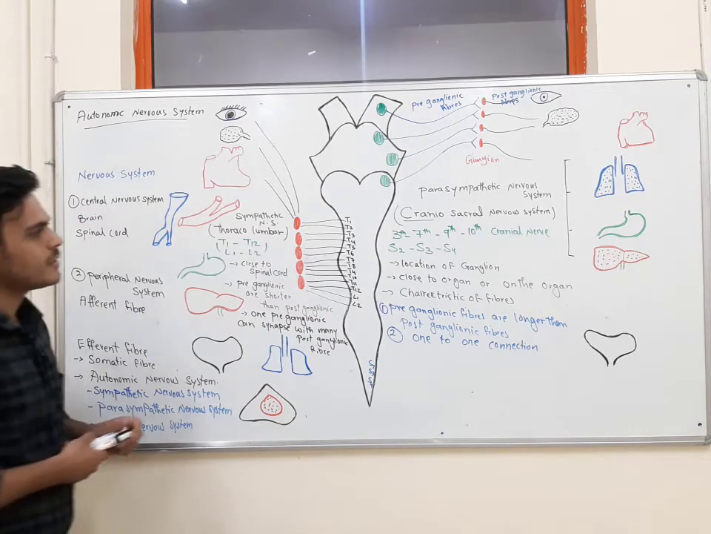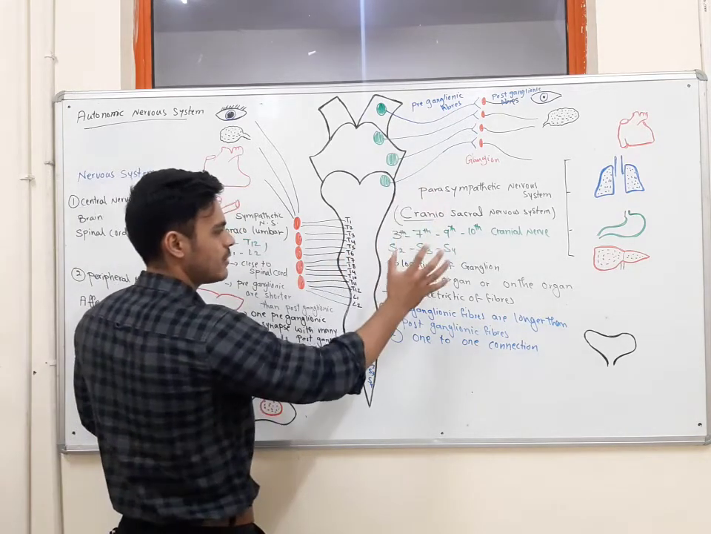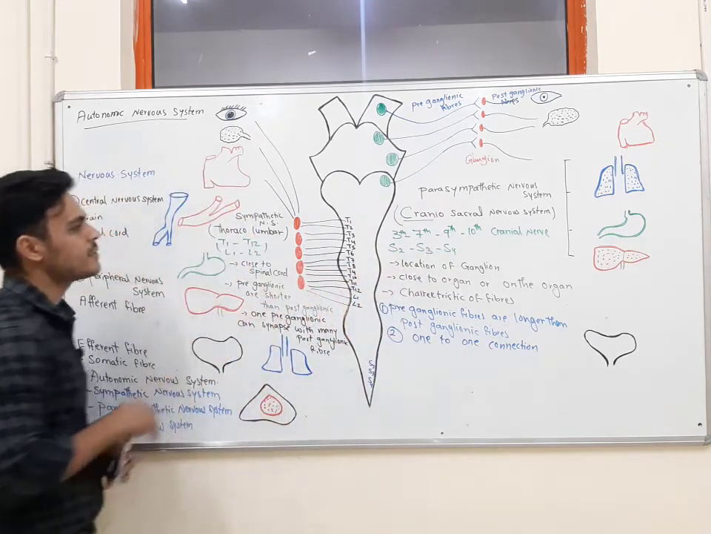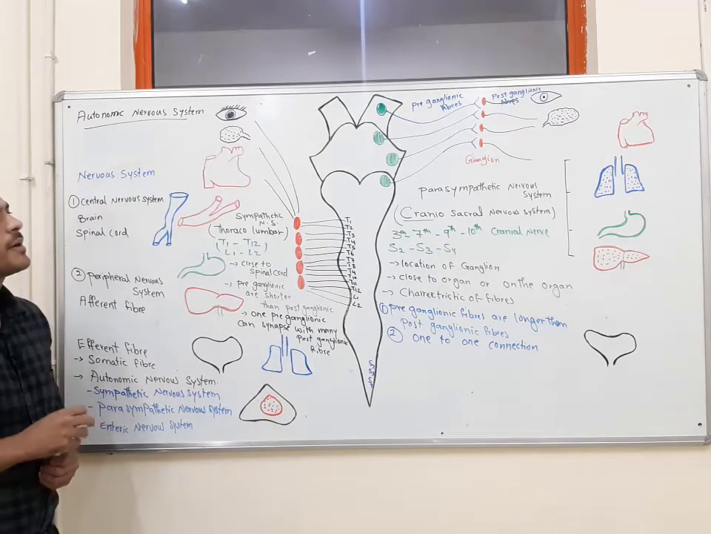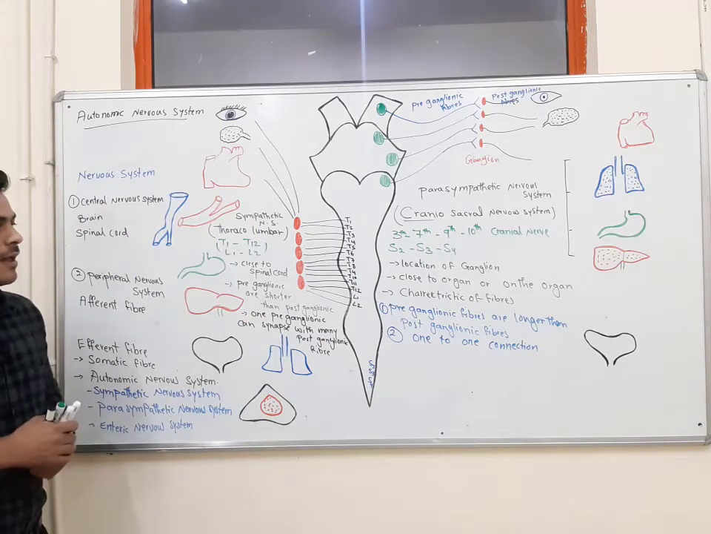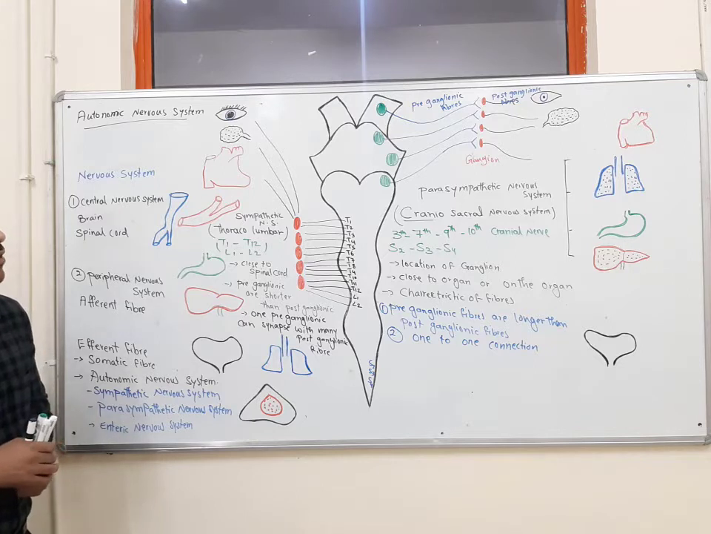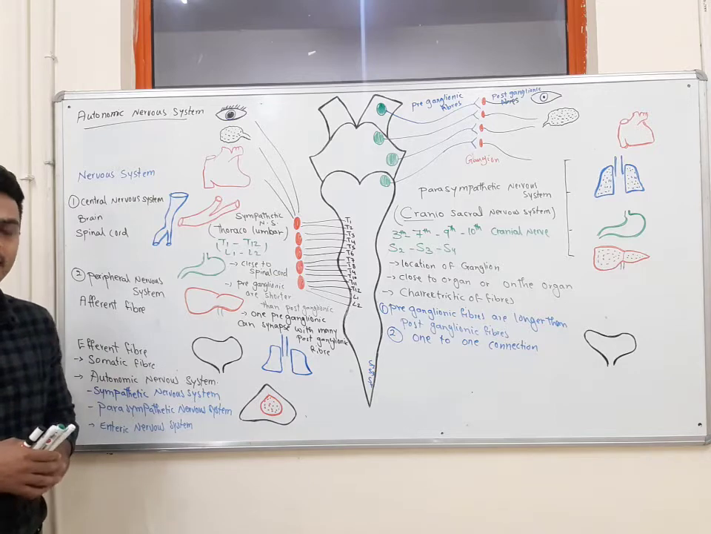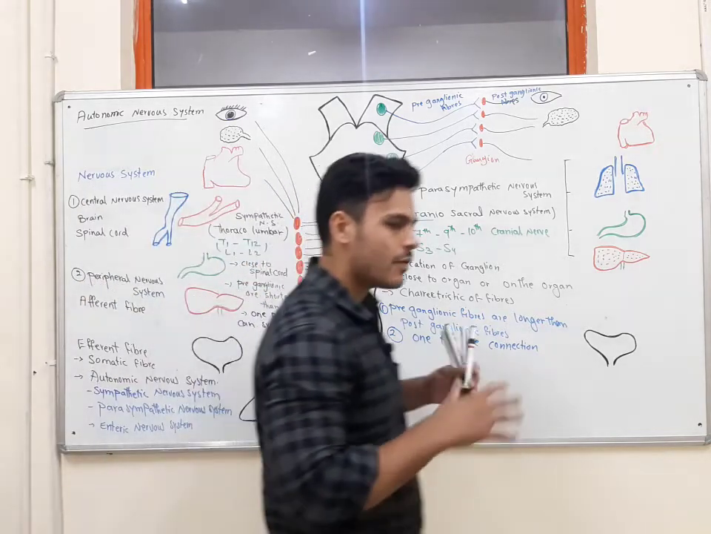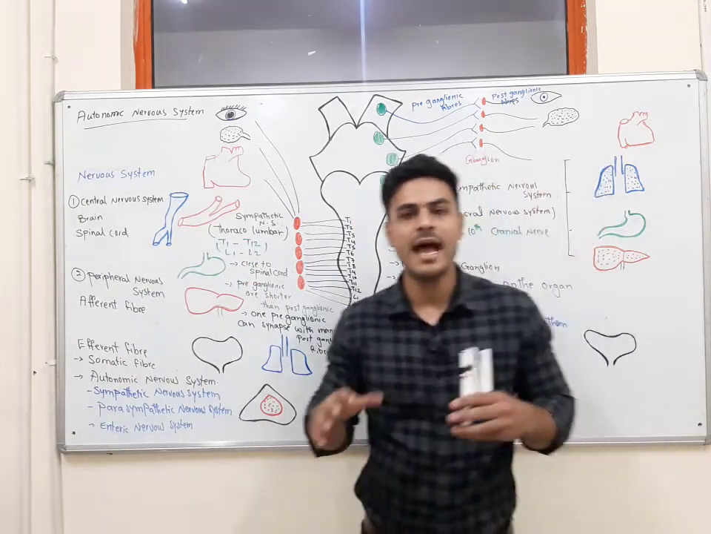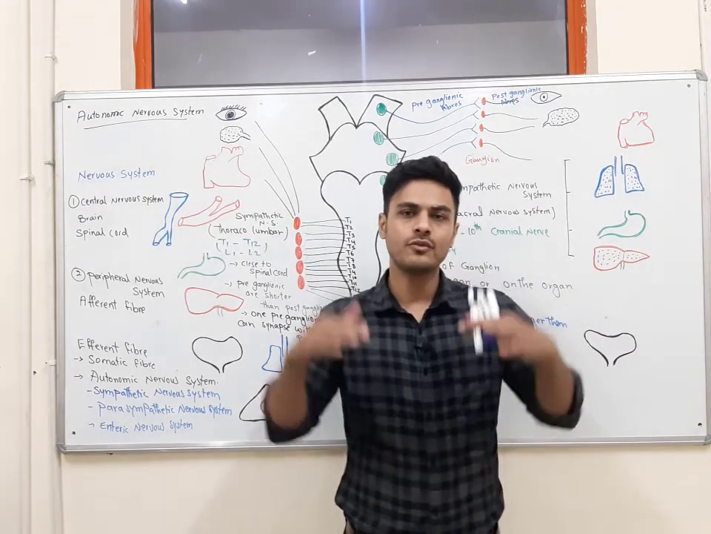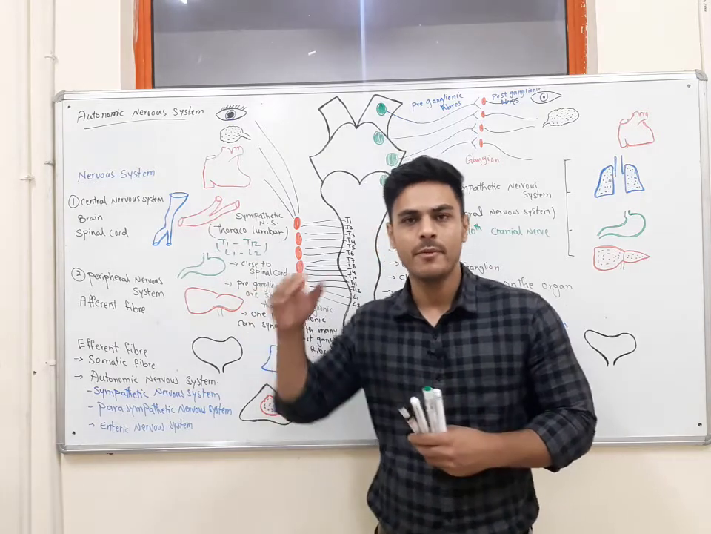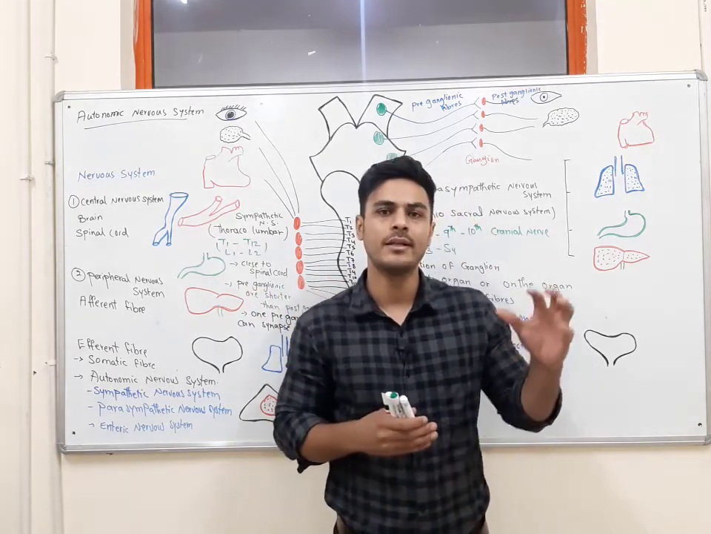Okay, this was about the origin, this was about the location of the ganglion, this was about the characteristics of the fibers in the sympathetic nervous system as well as in the parasympathetic nervous system. The next thing which we want to study about the sympathetic and parasympathetic nervous system is that most of the organs we have in our body have dual innervation. It means that we have sympathetic fibers for those organs as well as parasympathetic fibers.